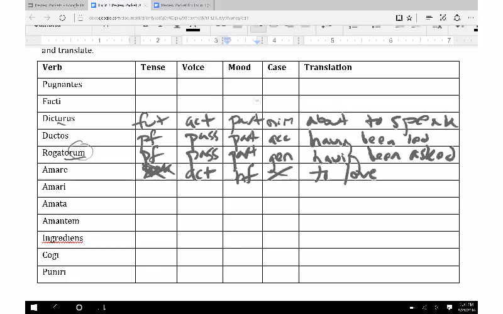Amari, okay, we changed that last E to an I. That's the only change we made. Now we've just made our infinitive passive. Okay, so now these other two we can just kind of X out, and instead of to love, to be loved. I think we did that one in class.